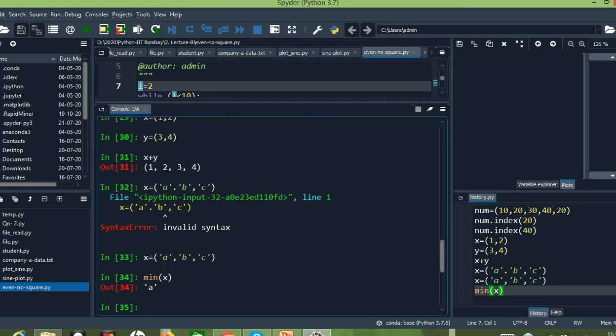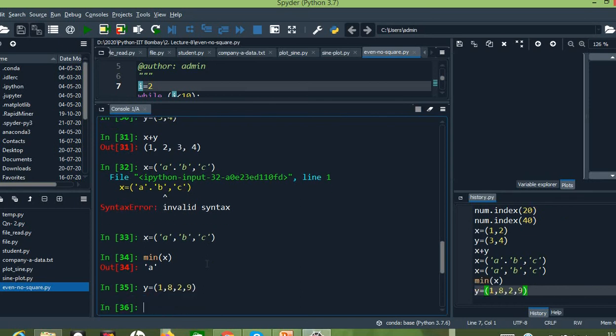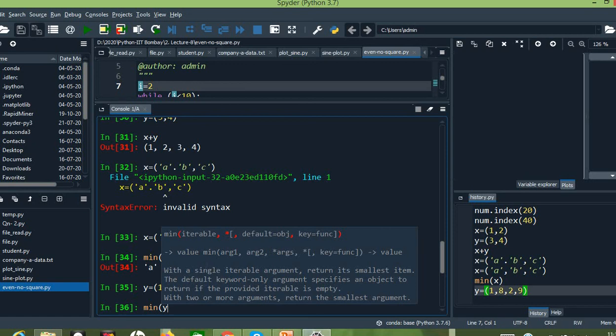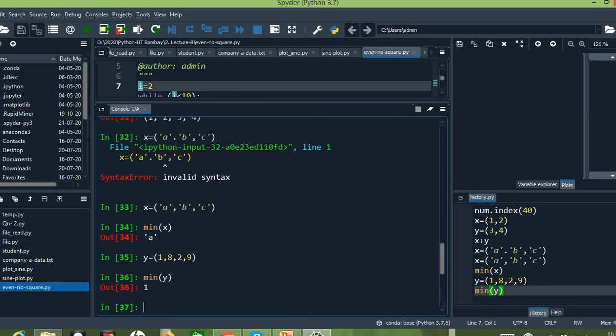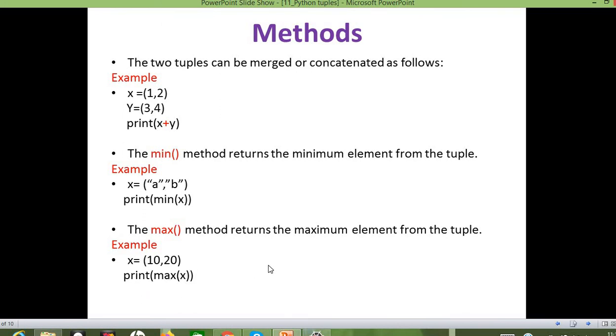Since we have taken strings, it will check their corresponding ASCII values. Similarly, we can go for y equals 1, 8, 2, 9. So min of y. The minimum element in the tuple y is 1.